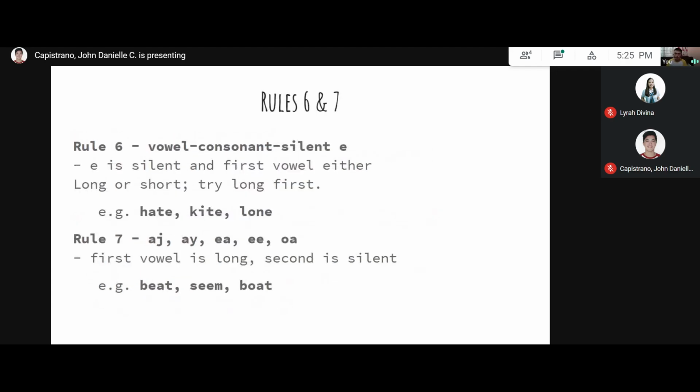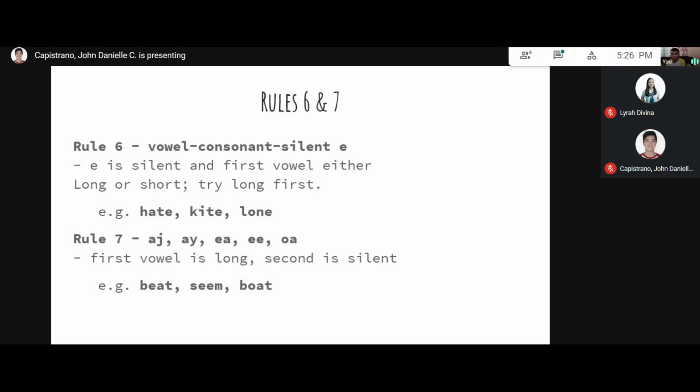So, Lyra, can you read rules 6 and 7? Yes, sir. Rule 6, consonant silent E. E is silent and first vowel either long or short. Try long first. Example, hate, kite, loan. Rule 7. How do you pronounce this, sir? First vowel is long, second is silent. Example, beat, seen, boat.